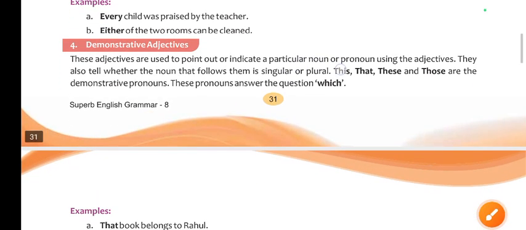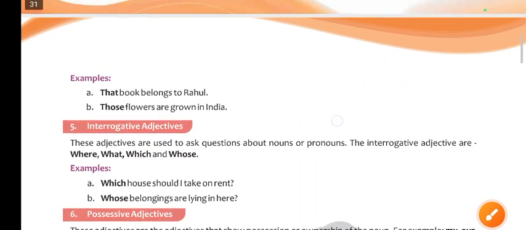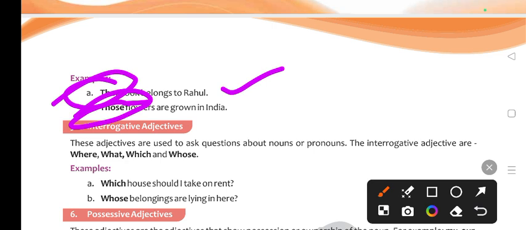Demonstrative adjectives: you know well that adjectives are used to point or indicate a particular noun. For example, this, that, these, those. So these are called demonstrative adjectives. Fine. Let's try to understand with some examples. That book belongs to Rahul. So here, what is that? Demonstrative adjective, because it's coming before the noun. Those flowers are grown in India.